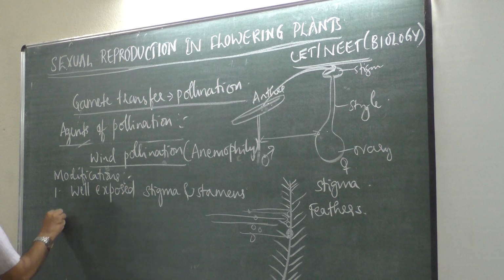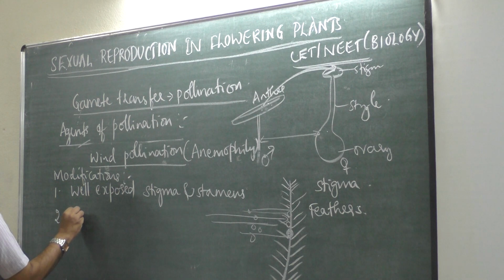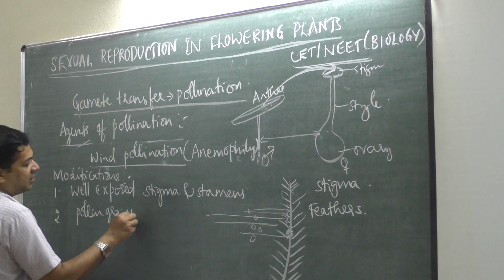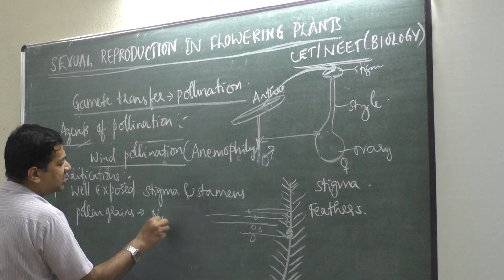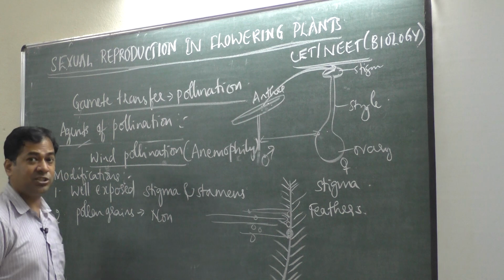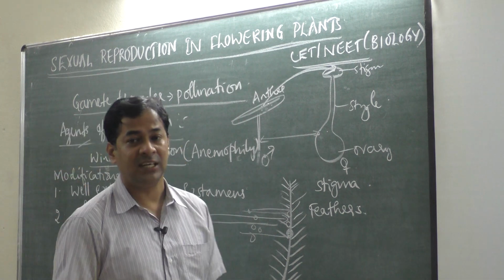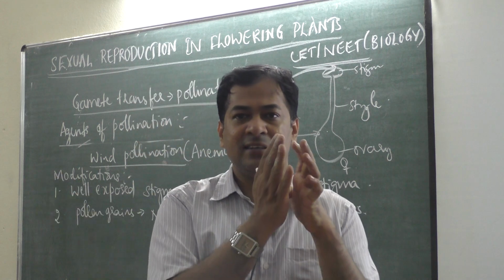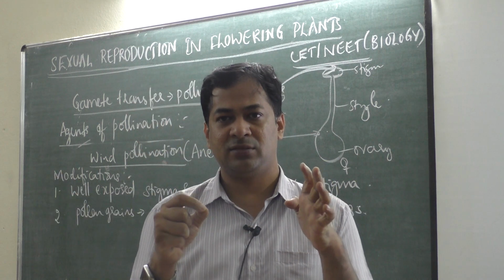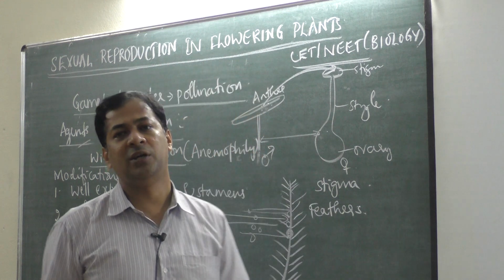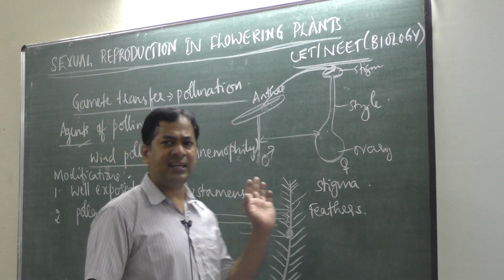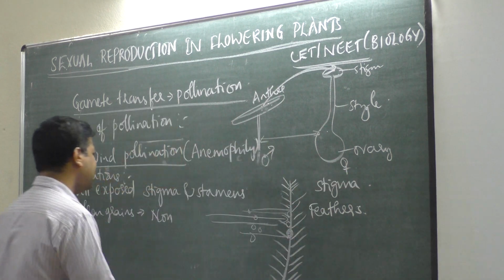Then the second adaptation: what should be the pollen grain characters? Pollen grains should be non-sticky. If it is sticky like a gum, wind cannot carry these pollen grains. So it should be non-sticky, so that easily it can be transported through wind.